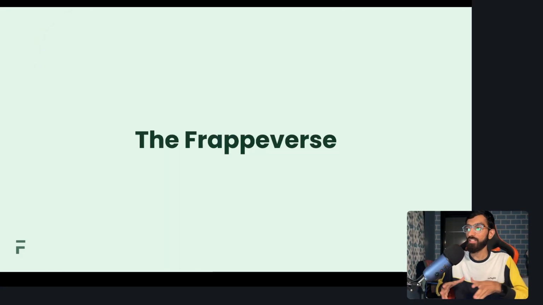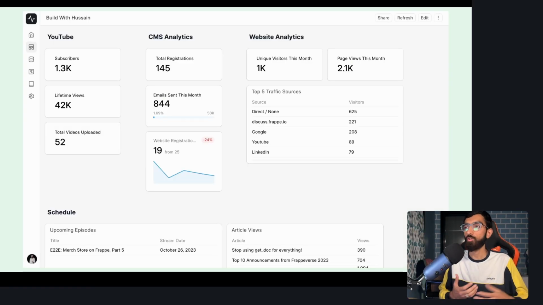So this was just about the Frappe framework piece, but we have used the framework to build a lot of apps and other libraries as well, which complement Frappe framework. Altogether, this ecosystem is called the Frappeverse. What you see on screen is one of the apps, which is Frappe Insights. This is also built on top of Frappe framework. And on the front end, it uses a Vue.js library that we have built called Frappe UI. This is an analytics tool.